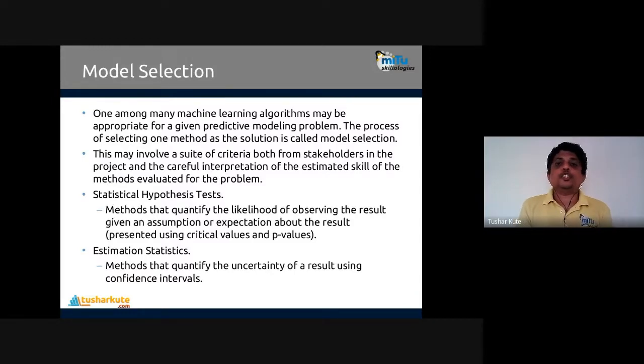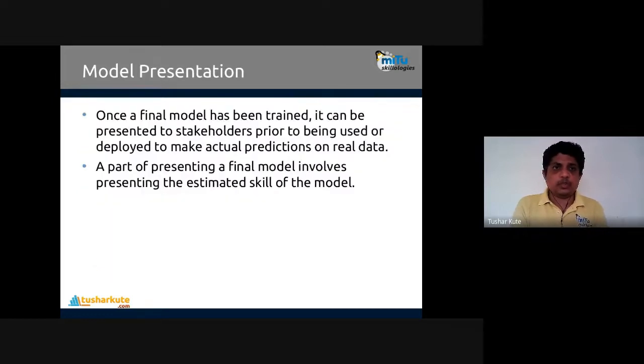This may involve a suite of criteria, both from stakeholders in the project and careful interpretation of the estimated skill of the method evaluated for the problem. So two methods, statistical hypothesis tests or estimation statistics, can be used. Just like in the previous case we talked about, the same method is applied over here also.